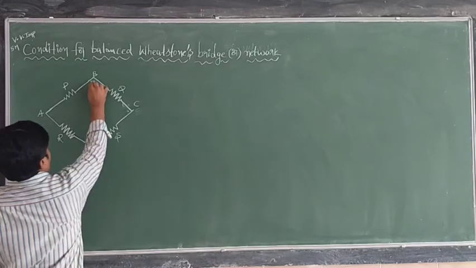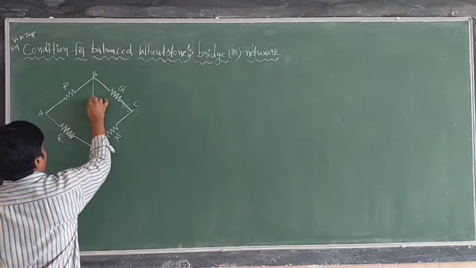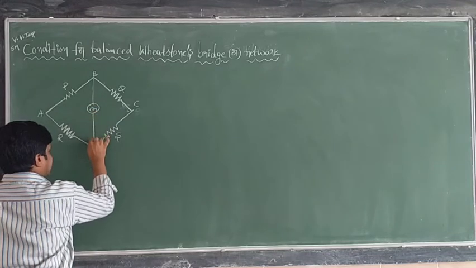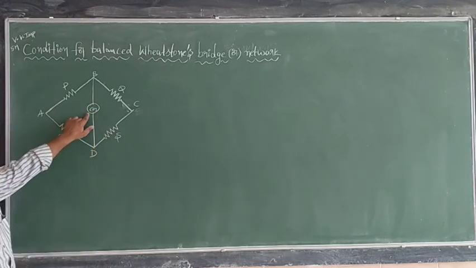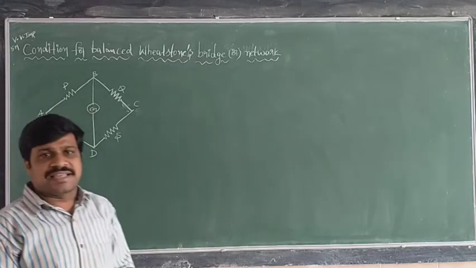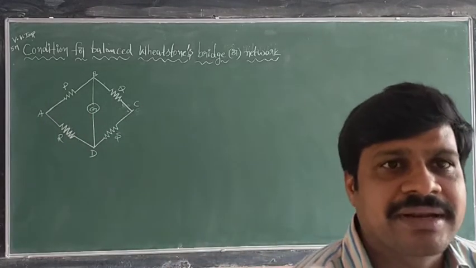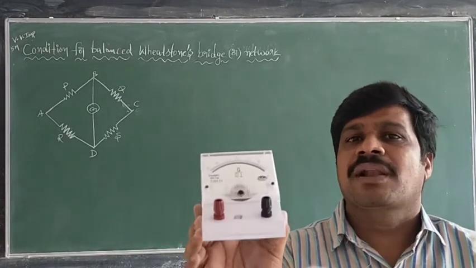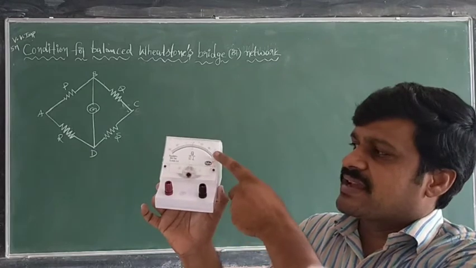Now thereafter, in between B and D, here I am going to take one device. The name of the device is nothing but galvanometer. Sir, what is the galvanometer? Galvanometer is a device which is used to measure small currents. See, this is the galvanometer.